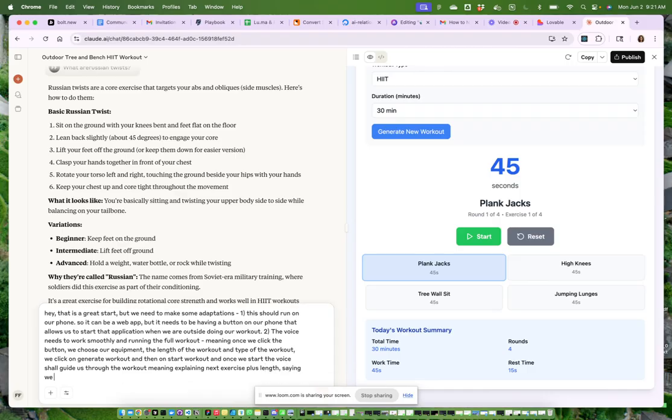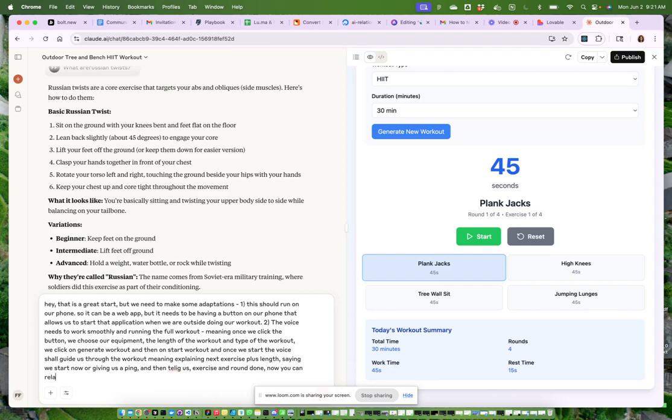saying we start now or giving us a ping, and then telling us exercise and round done. Now you can relax for 15 seconds, and this is what we do next.